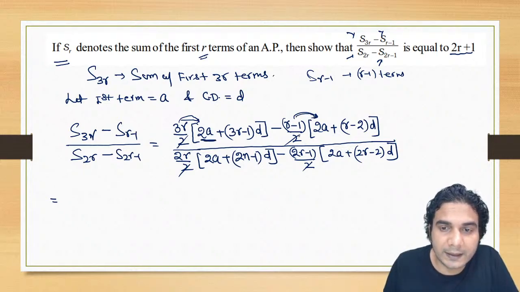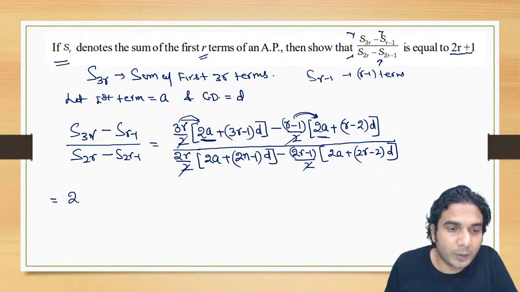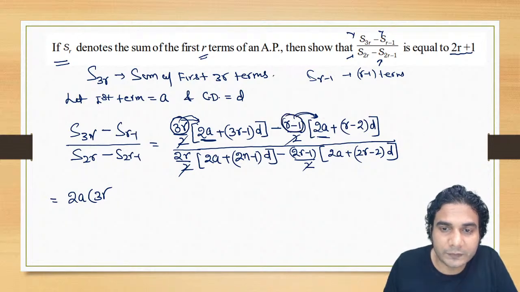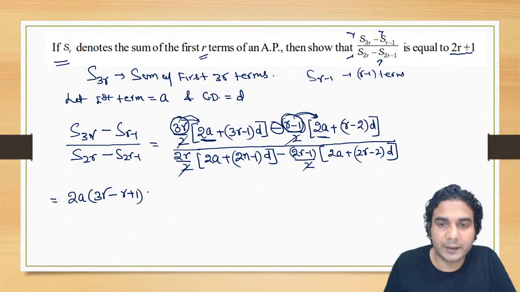Let's take this and this term common, okay? So 2a common, and it will be 3r from here, and minus r minus 1. Minus, why? Because you can see a minus sign in between, right? So minus r minus 1, so that is going to be r plus 1, all right, like this.